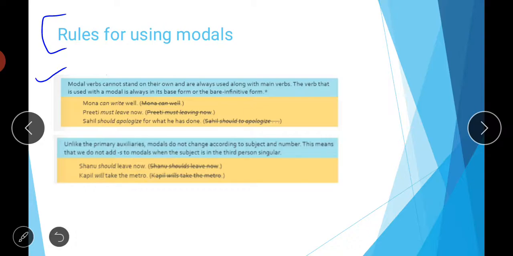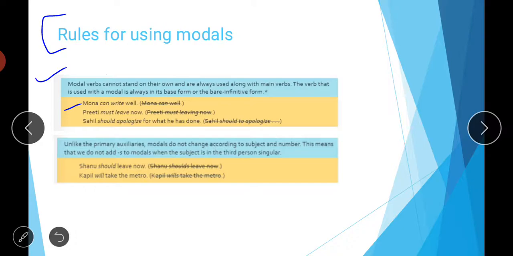See, the first example is Mona can write well. You can't say Mona can well, as that doesn't make any sense. The modal can requires the main verb. Always remember that these modals are always accompanied by the base form of the main verb only, not the past participle or the past tense form or the ing form. So only the base form.